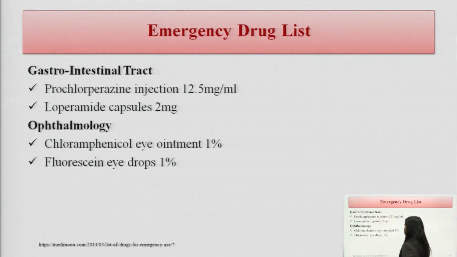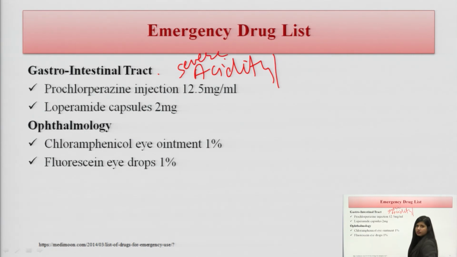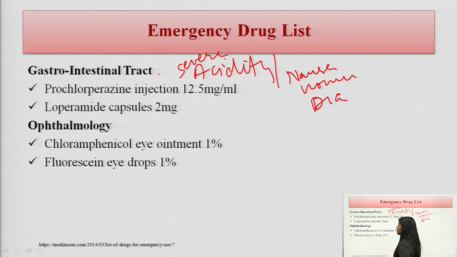Gastrointestinal tract: there are some of the medications which could cause severe acidity, nausea, vomiting, and diarrhea. These all come under the gastrointestinal tract.